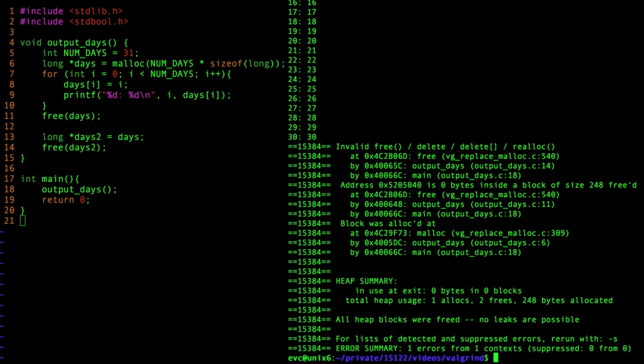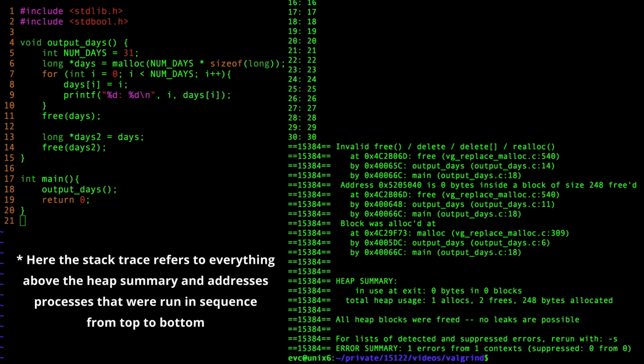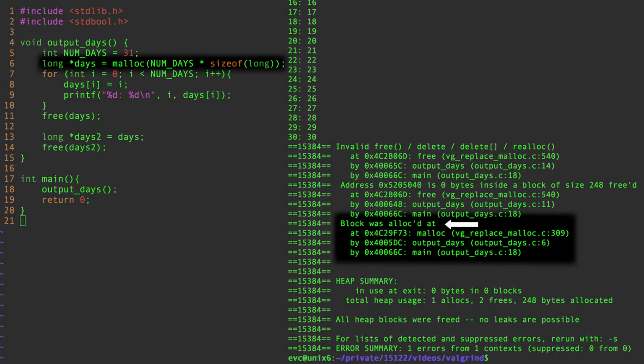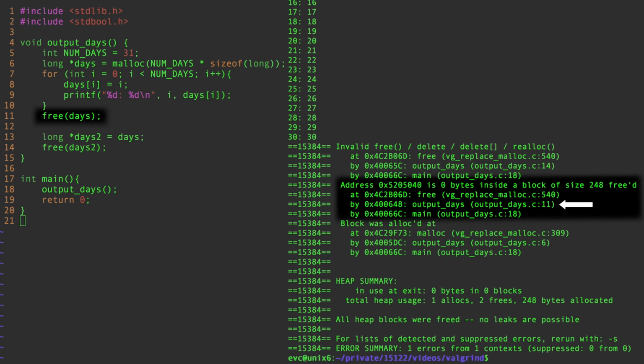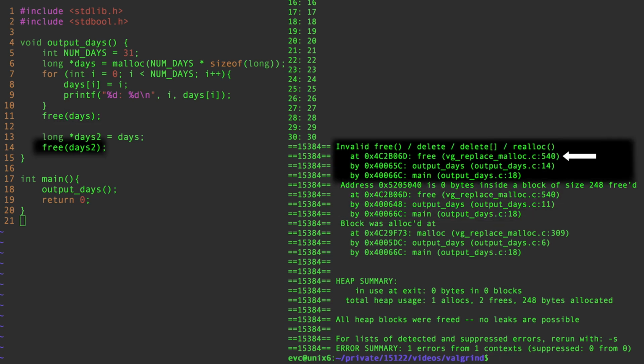Okay, I'm getting an invalid free with a stack trace to tell me where. So here, Valgrind is telling me a story of what happened. First, I allocated a block of memory using malloc on line 6. Then I freed this block of memory on line 11. But then I freed it again on line 14, even though I'd already freed it.